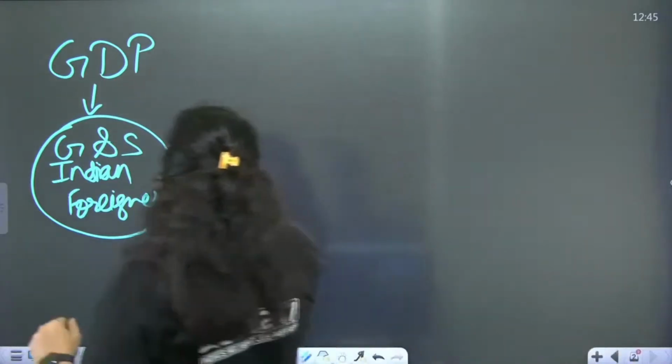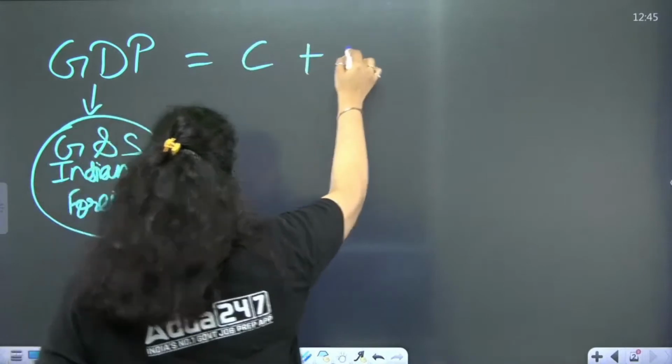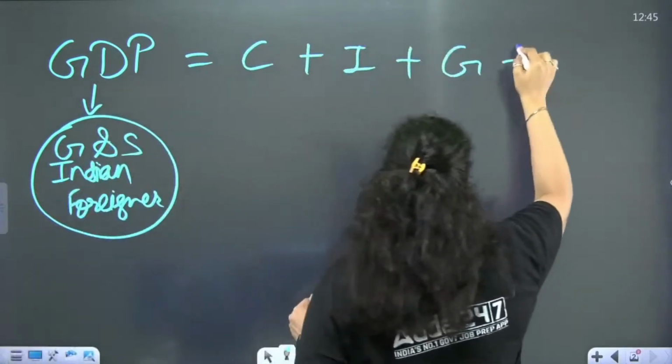Okay, that's GDP. And how to calculate GDP? We have a formula, C plus I plus G plus NX.